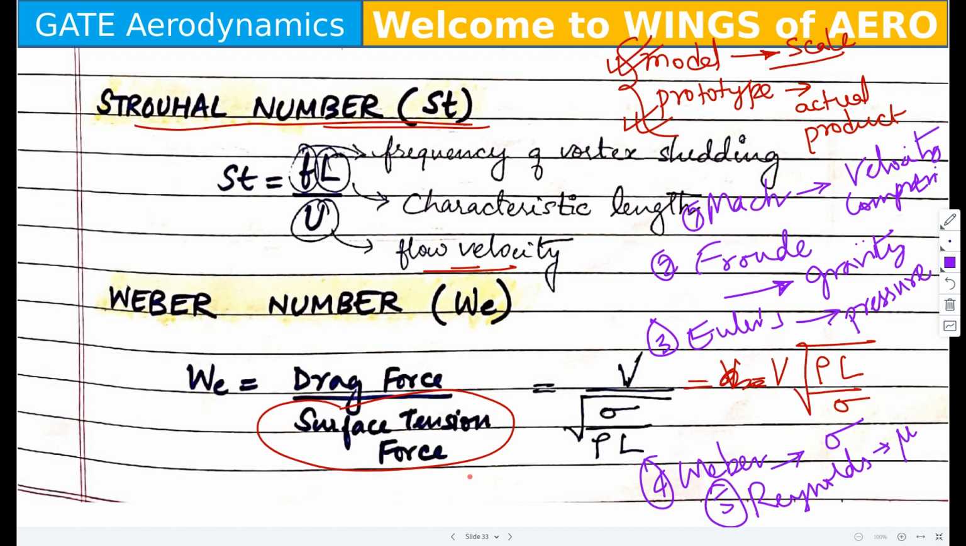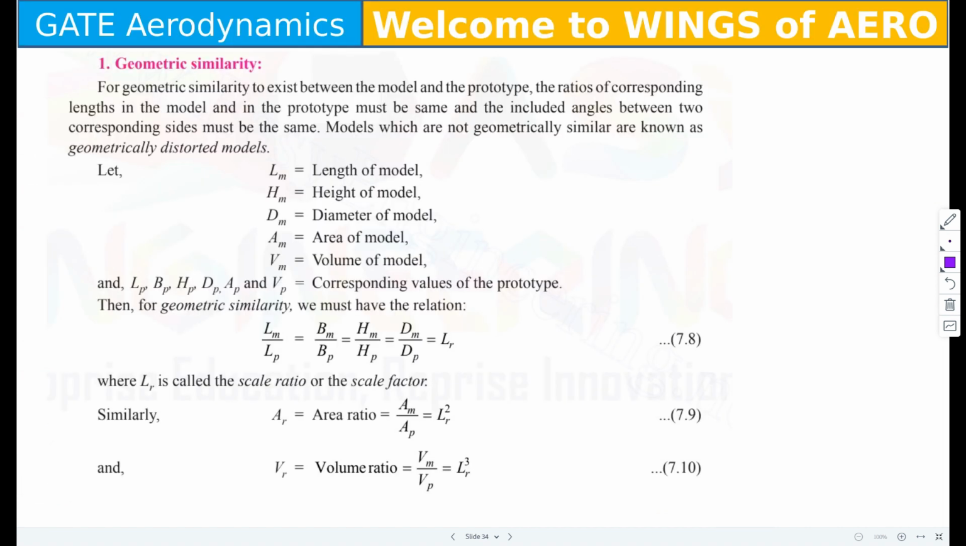Let me complete the different types of numbers first. Now there are three types of similarities. The name itself says similarity of what? It is the similarity of model and prototype.